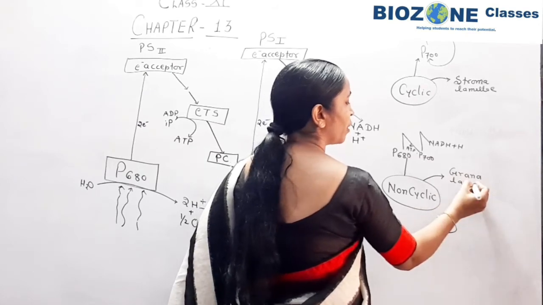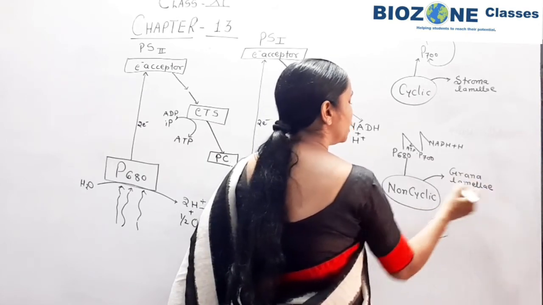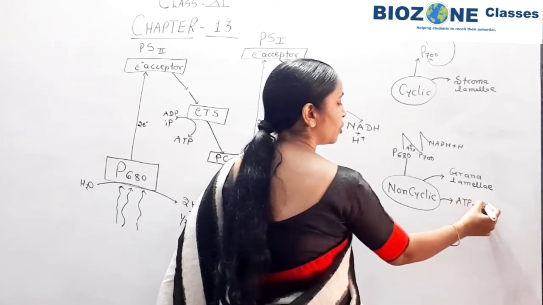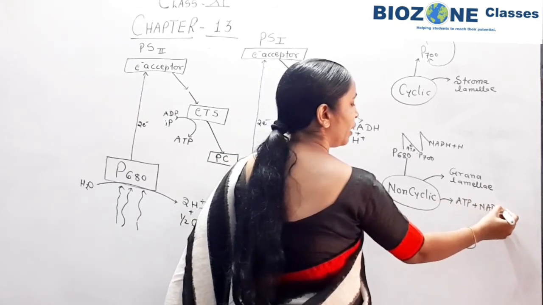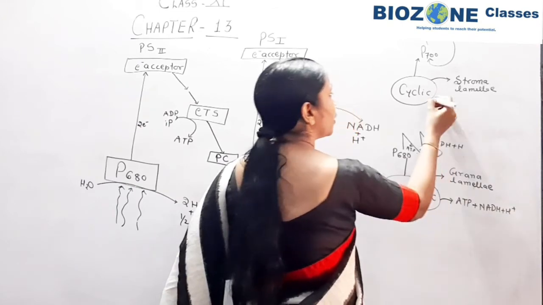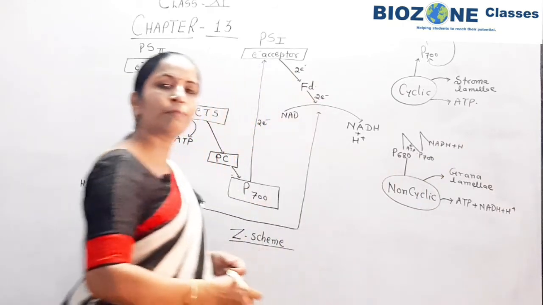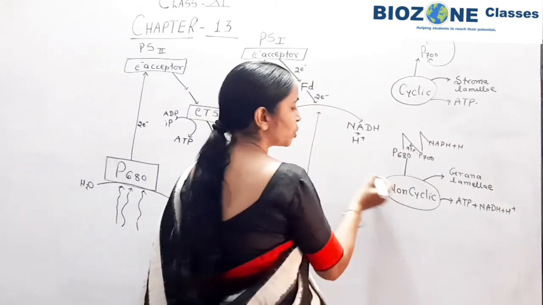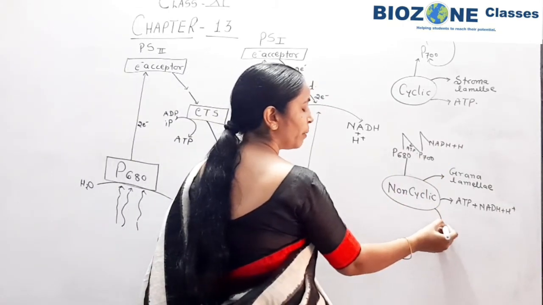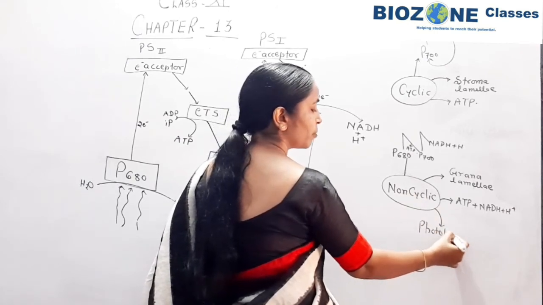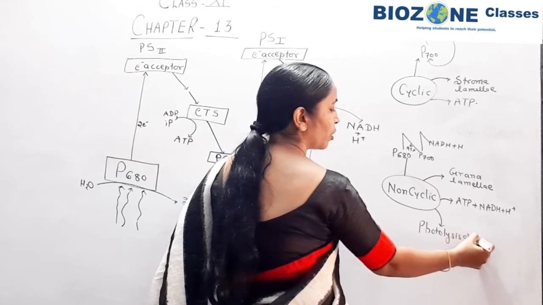So this you remember for the objective purpose. Secondly, in non-cyclic, energy is produced in terms of ATP and NADPH plus H plus, but in cyclic phosphorylation only ATP energy is produced. Next feature, you remember in non-cyclic phosphorylation, photolysis of water